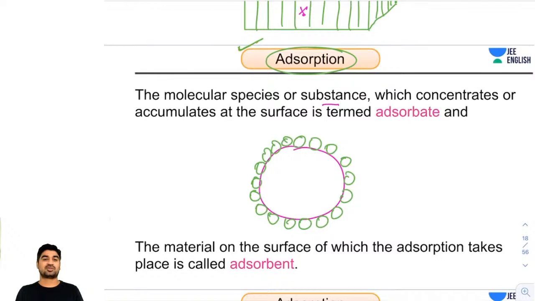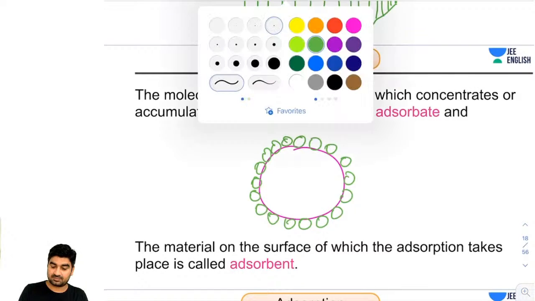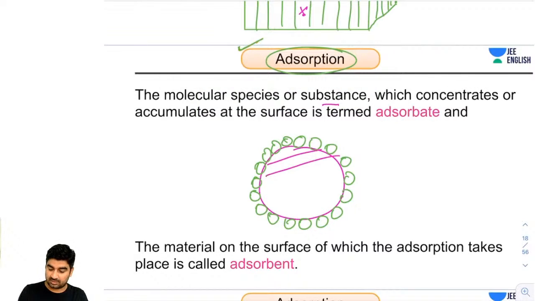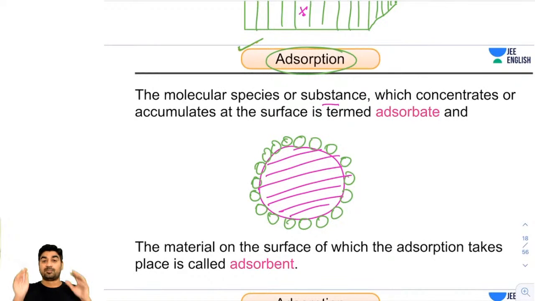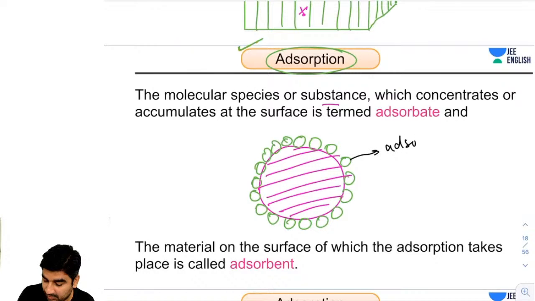Right guys? So these are sticking over the surface and this is the bulk. So these molecules are just sticking on the surface, they are not moving inside the bulk. The molecular species which concentrate or accumulate at the surface, this is called adsorbate, and the material on which they adsorb is called adsorbent.